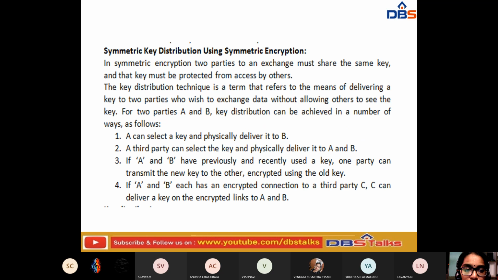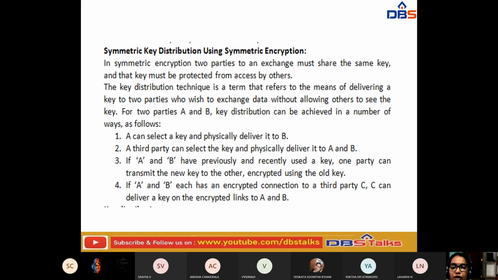Now let us see symmetric key distribution using symmetric encryption. Let us see the concept of symmetric encryption. In symmetric encryption, the two parties to an exchange must share the same key, and that key must be protected from access by others.